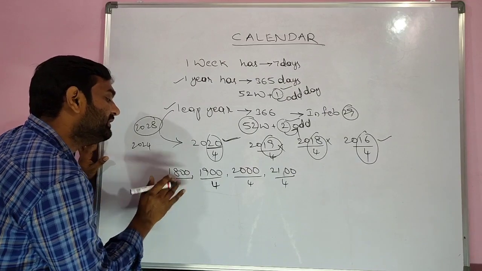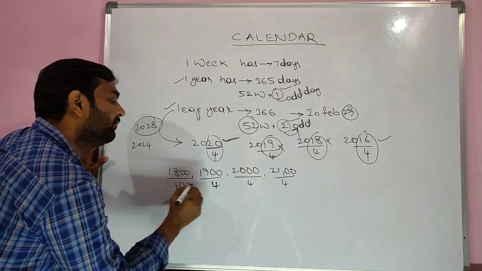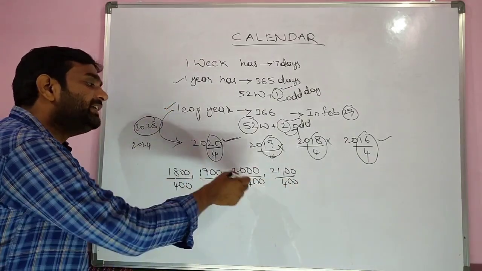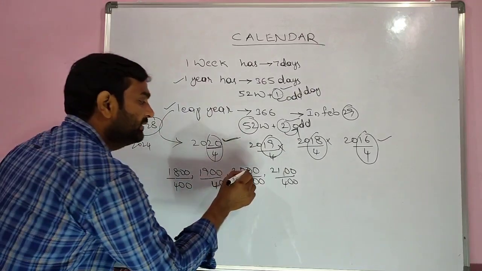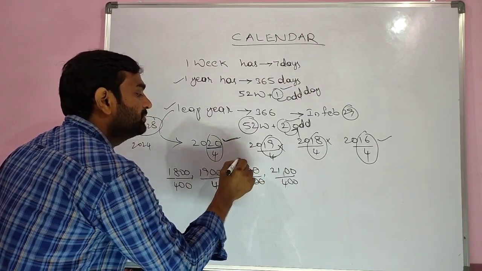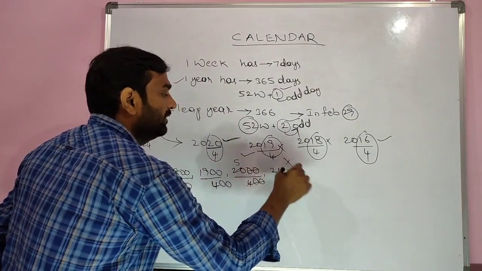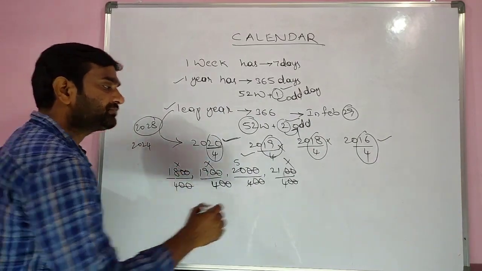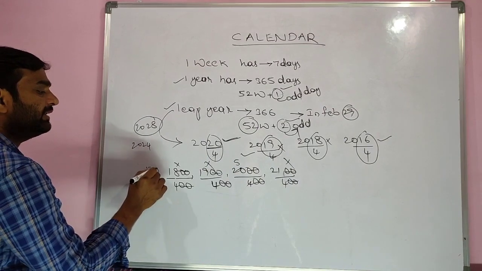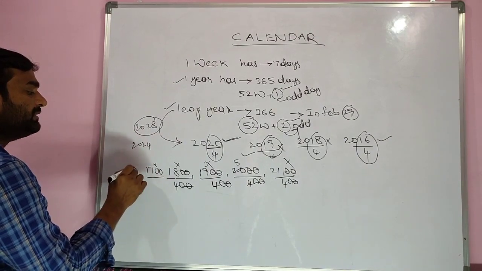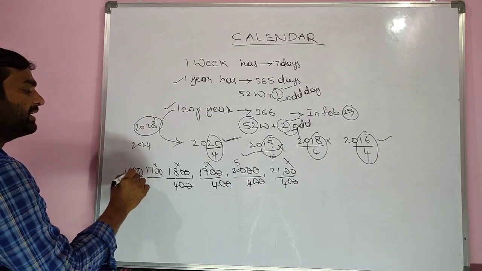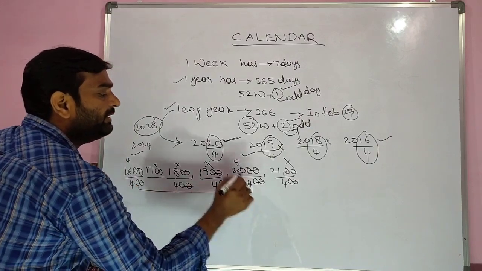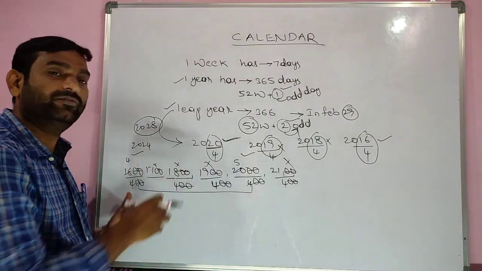Here, in the case of centuries, we have to divide by 400. If it is exactly divisible by 400, then it's a leap year. Check once. It's exactly divisible, so it's a leap year. This is not divisible, not a leap year. Not divisible, not a leap year. Not divisible, not a leap year. That means 1700 is not a leap year. And what about 1600? 1600 is exactly divisible, so it's a leap year. That means every 400 years we will get a leap year again for centuries.